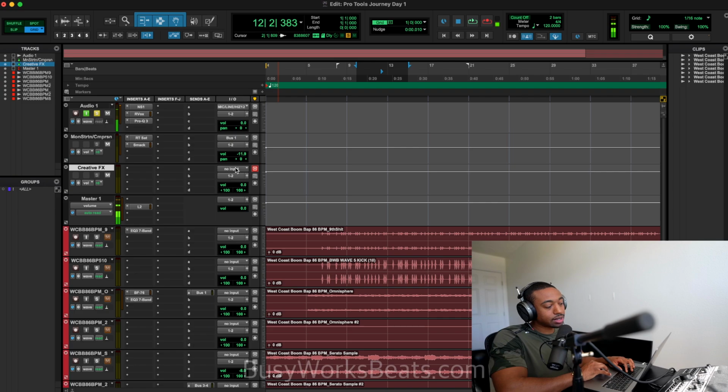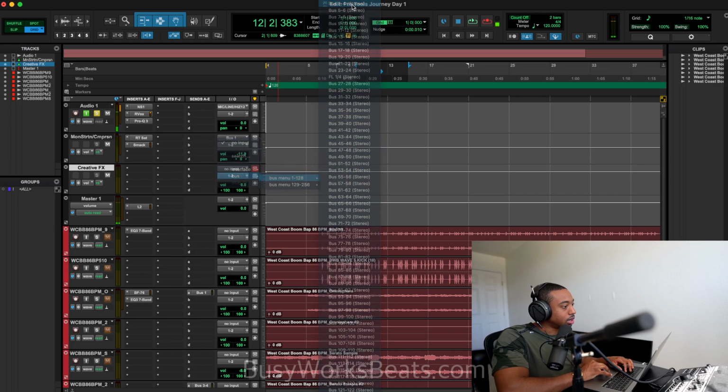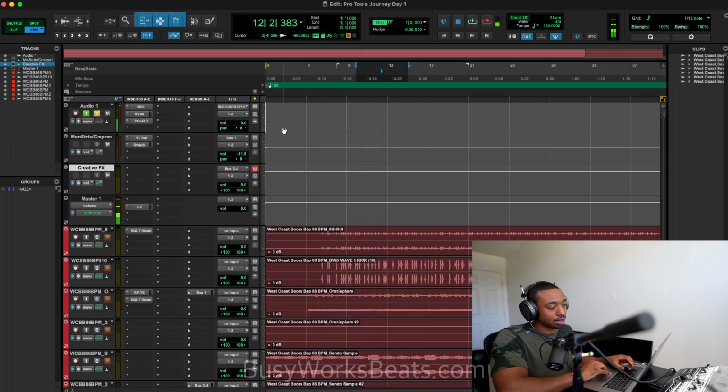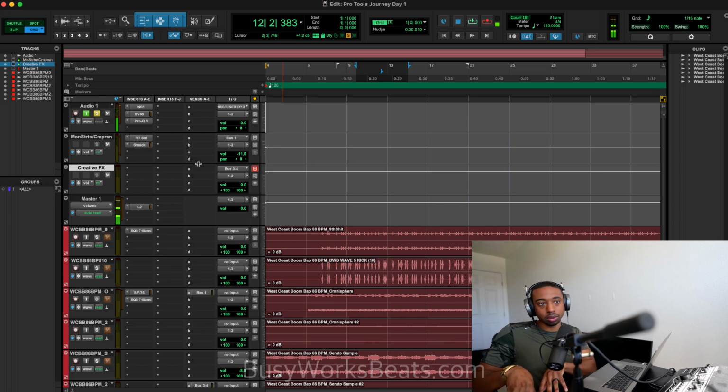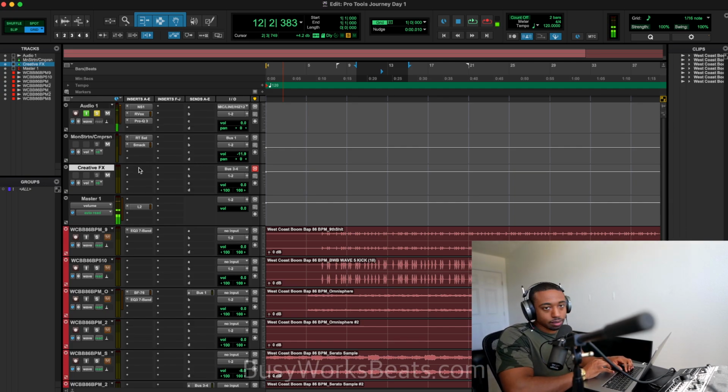Now the Creative Effects doesn't know which buses are coming to the school, so we have to tell it which input, and it's gonna be bus 3 and 4 goes to this school. So when you think about sound as kids and busing like an actual bus that goes to a school, it makes a lot more sense. Because in FL, you could just route everything to a group, but in Pro Tools, you have to route it to a group and then route the group to something. So it's an extra step that you might not be used to in FL. Okay, so that's why I'm using the bus analogy.